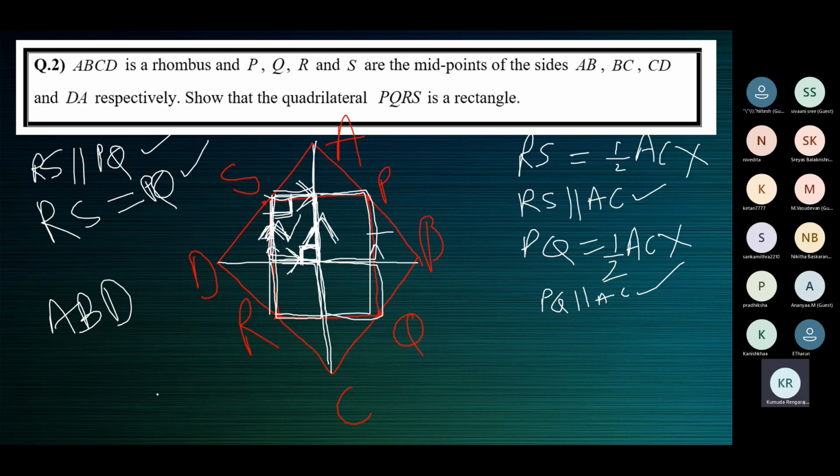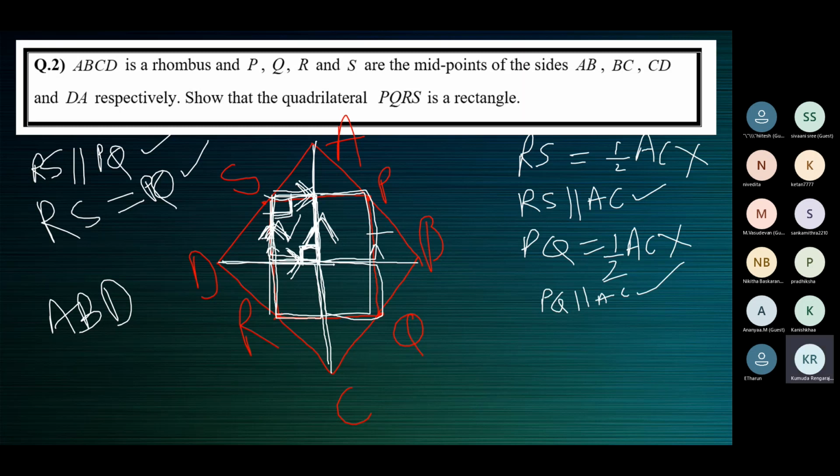Yeah, correct. So if SP is parallel to DB, a part of SP will be parallel to a part of BD. This is some part of BD. This is some part of SP. So these two sides are also parallel to one another. So like this, we prove that this one is a parallelogram. And since this is 90 degrees, the opposite angle also will be 90 degrees. So now PQRS is a parallelogram in which one angle is a right angle. So it's a rectangle.